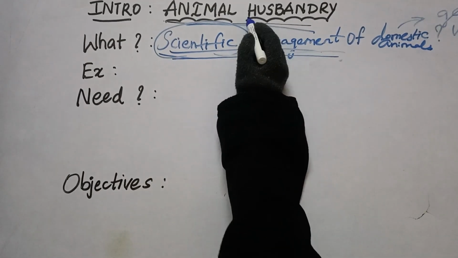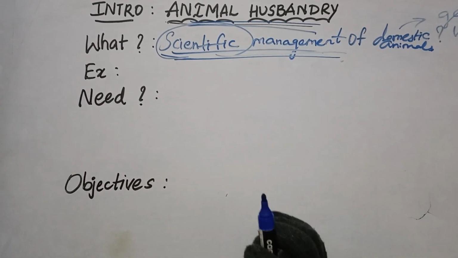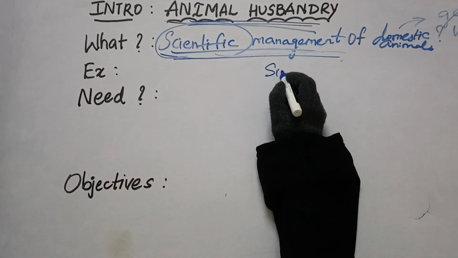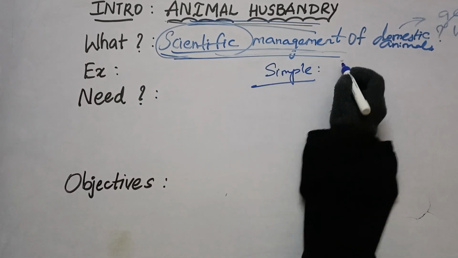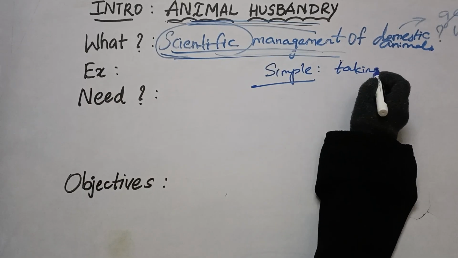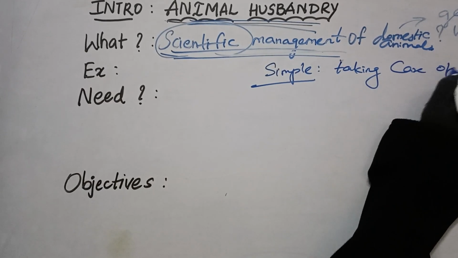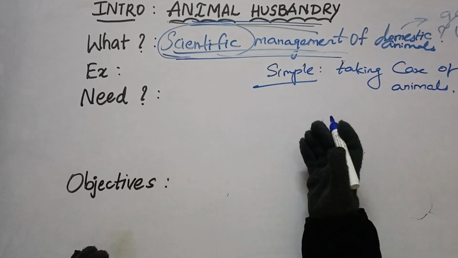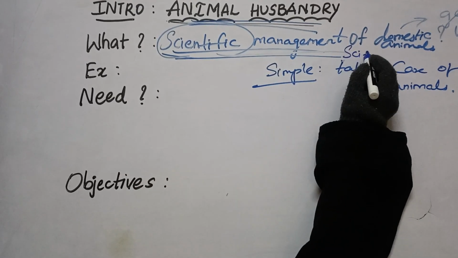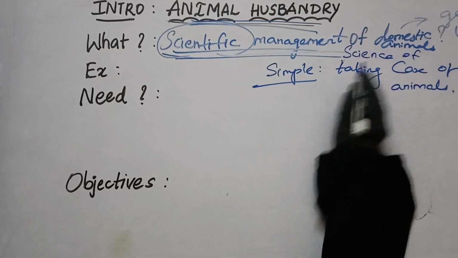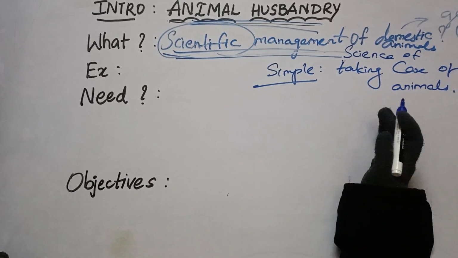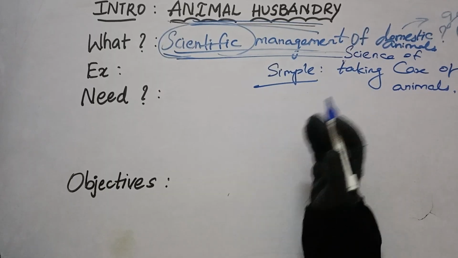So, what does this term animal husbandry mean? Let's talk about a simple definition. Very simple. Animal husbandry, in simple terms, means taking care of animals. In other words, we can say this is the science of taking care of animals, the science of breeding animals, rearing animals, managing animals.